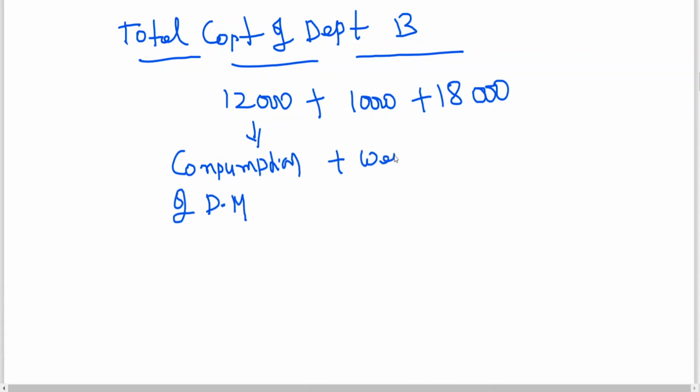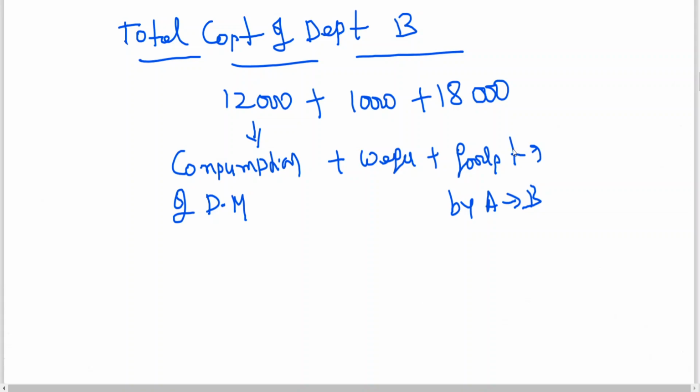This is what? Wages. This is what? Goods transferred A to B. So total cost of department B is 40,000 rupees.